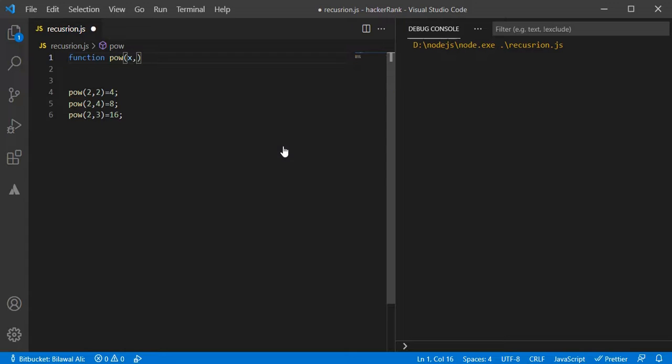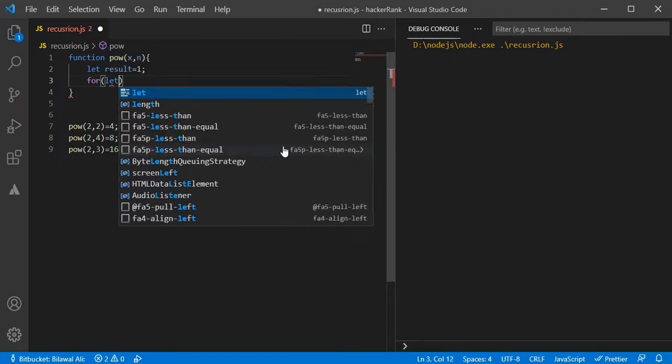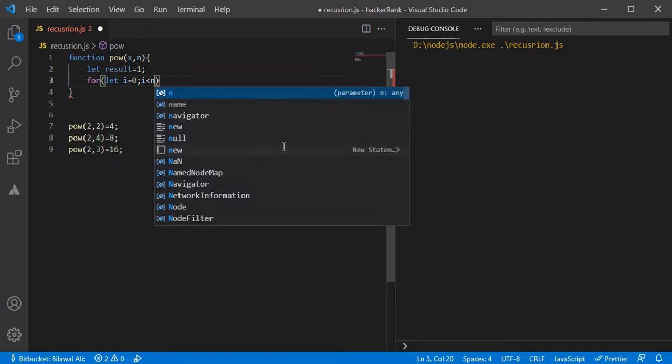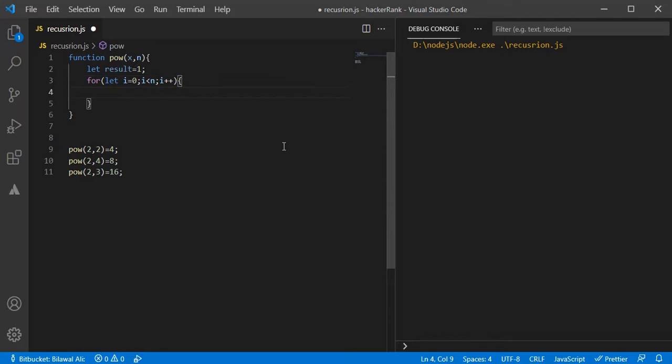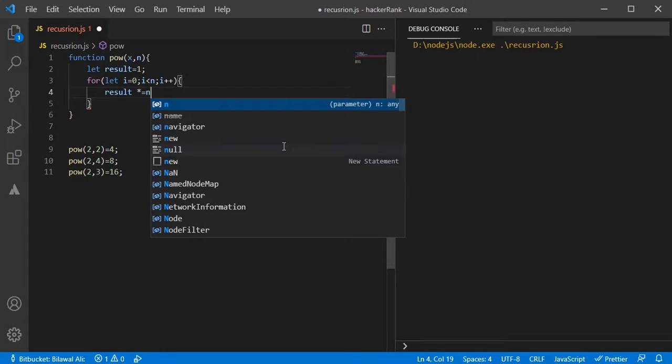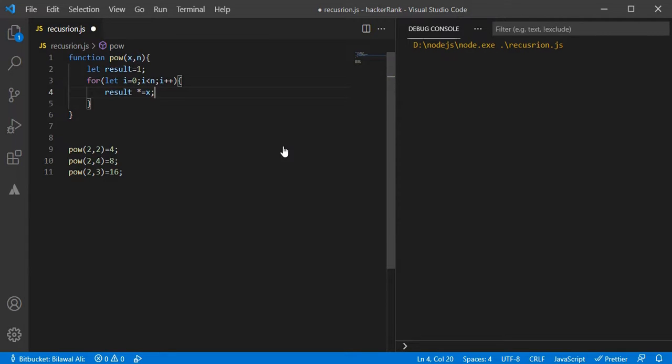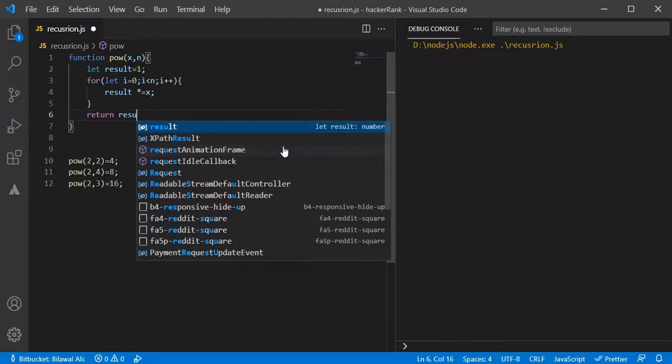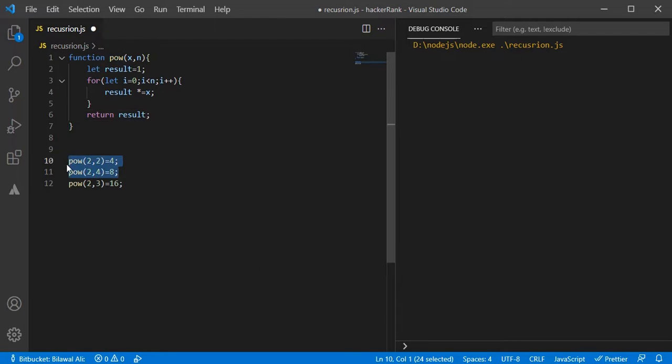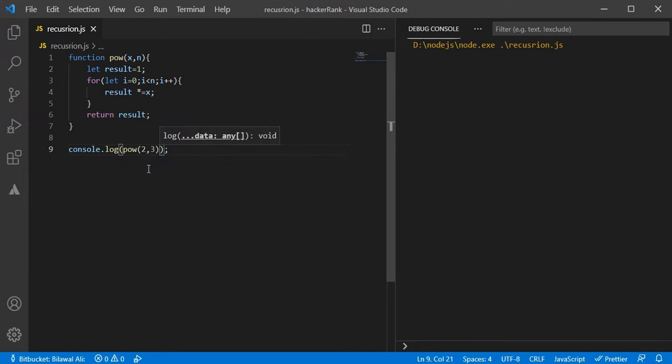So let's create the function power, and the result variable will be holding the result. A for loop iterates until the nth time. So result will be multiplied by x, and in the end let's return the final result. So let's call the power function. Let's console.log the power function and you can see in the console the 8 appears.